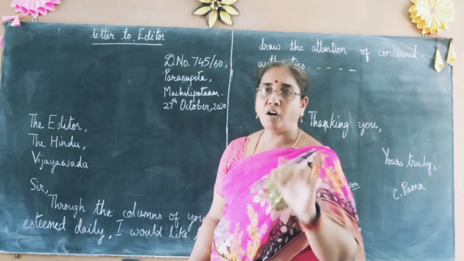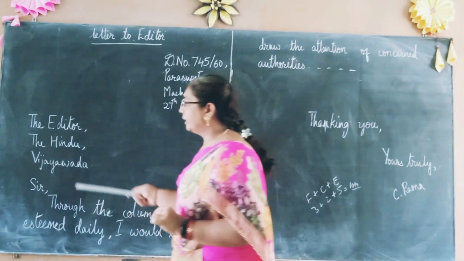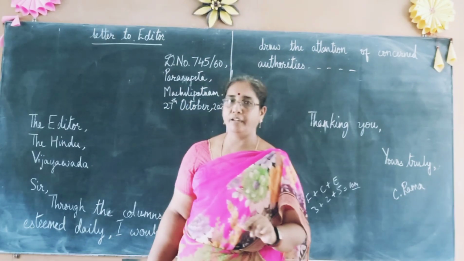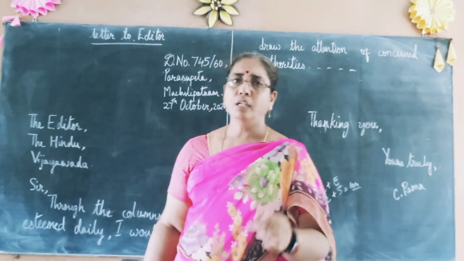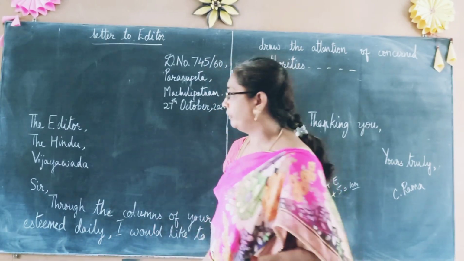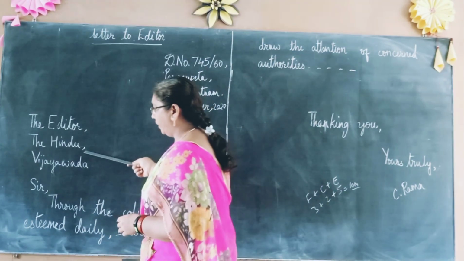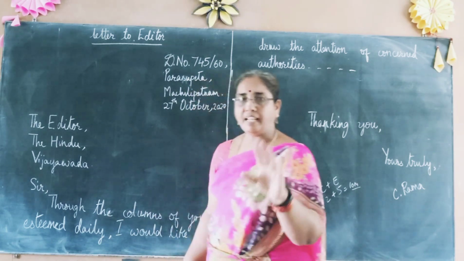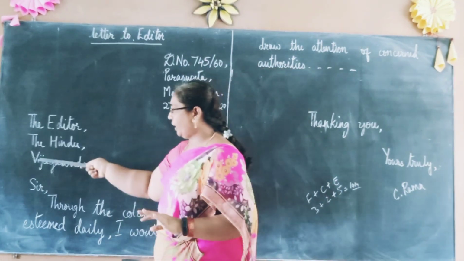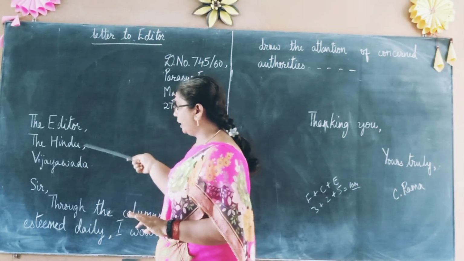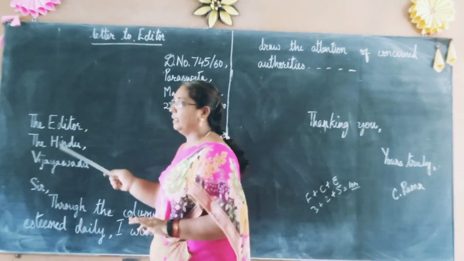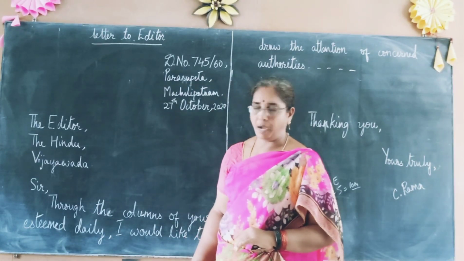So Hindu is a small word. So the Hindu. The is compulsory. The Deccan Chronicle, the Hindu, the Indian Express, the Times of India, and so on. So the Hindu, comma, Vijayawada. The printing takes place in Vijayawada for us, isn't it? Nearby place. So Vijayawada. V capital letter. So comma, full stop. It should be clear. So for this whole thing, the mark allotted is half mark.